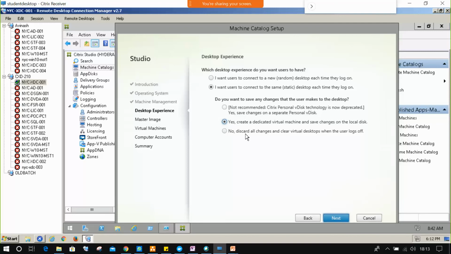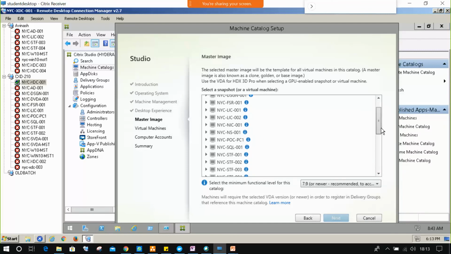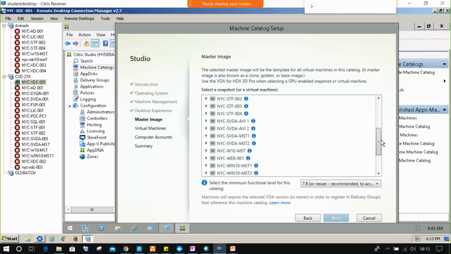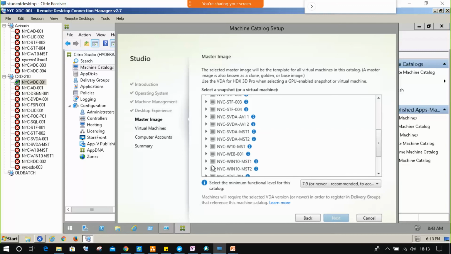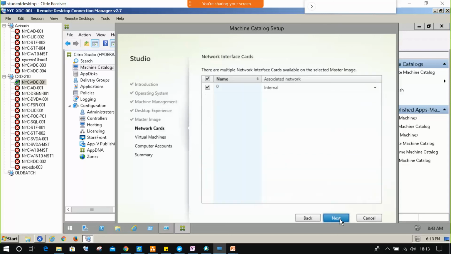Guys, when you are creating, you can use this option. That also you can easily compare between yes and no option in the static model desktop. Now just click on next. I'm selecting the same. This time I'm selecting machine only, not a snapshot. I'm selecting directly virtual machine.